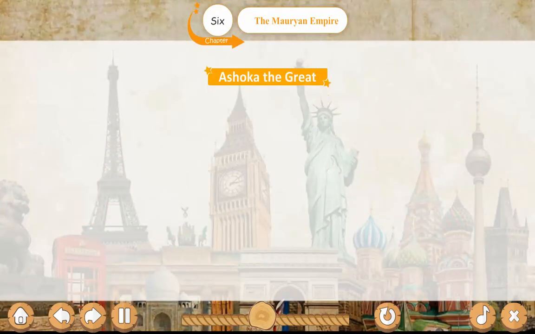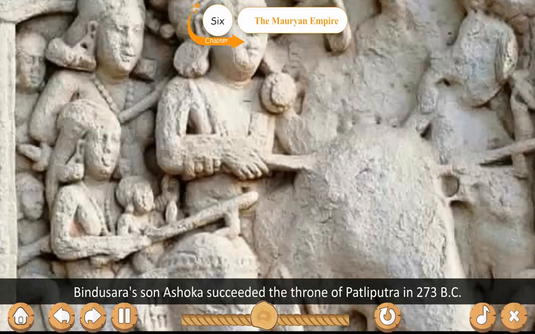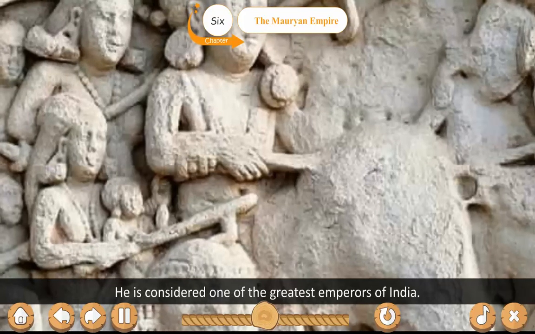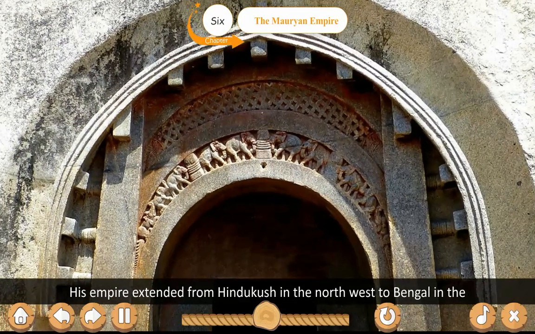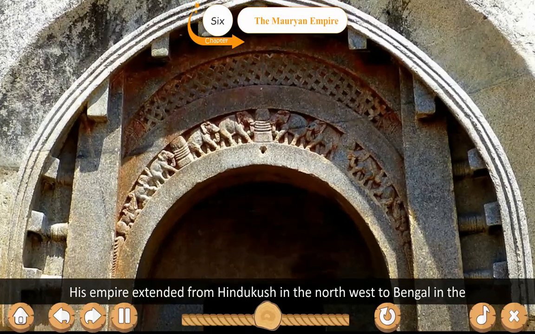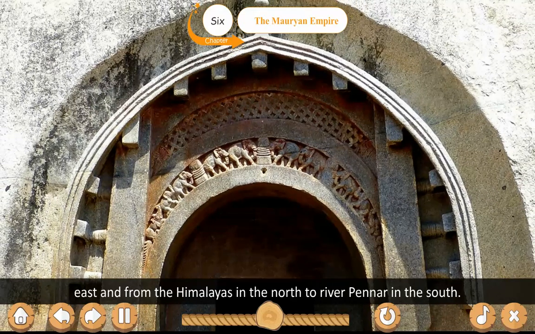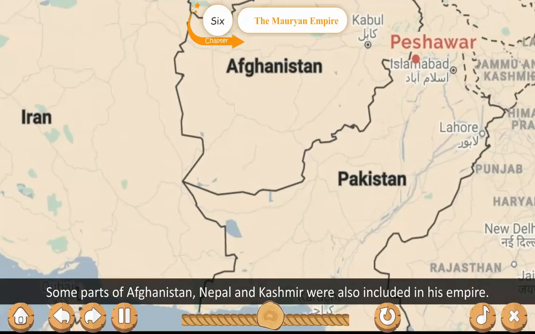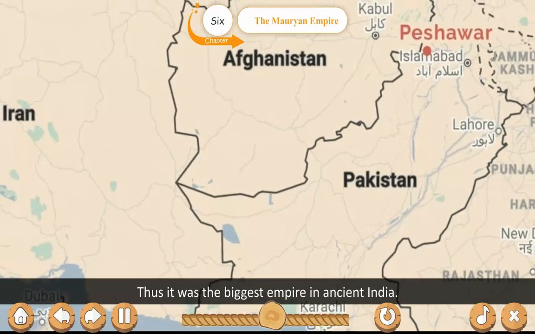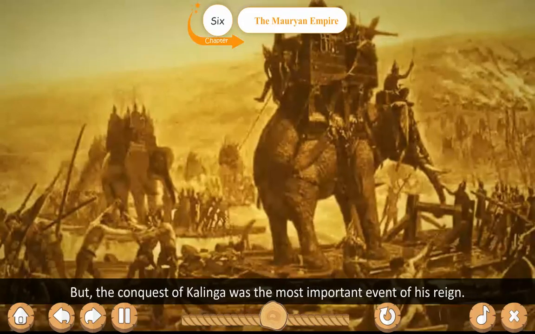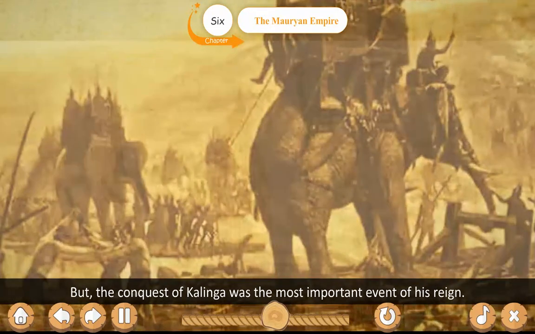Ashoka the Great. Bindusara's son Ashoka succeeded to the throne of Patliputra in 273 BC. He is considered one of the greatest emperors of India. His empire extended from the Hindu Kush in the northwest to Bengal in the east and from the Himalayas in the north to the river Pennar in the south. Some parts of Afghanistan, Nepal and Kashmir were also included in his empire. Thus, it was the biggest empire in ancient India. But the conquest of Kalinga was the most important event of his reign.